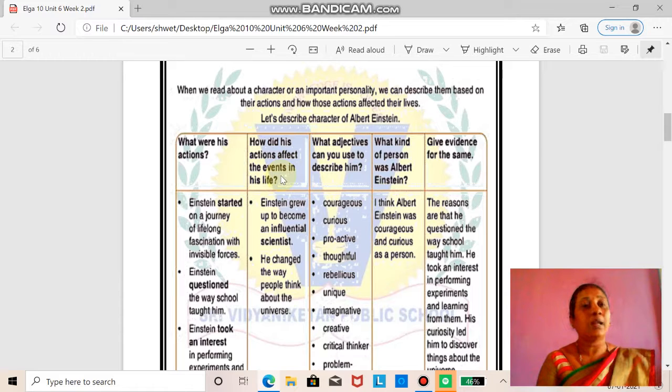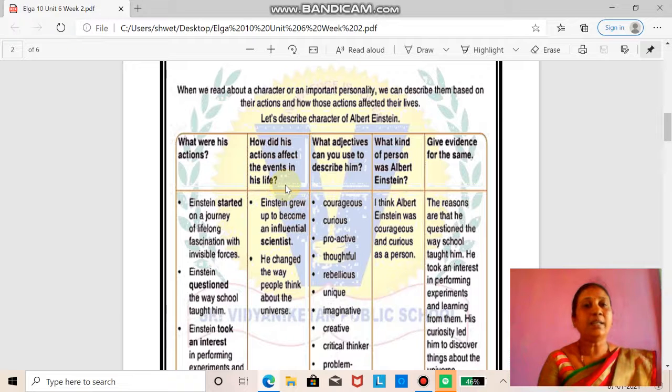He grew up to become an influential scientist. This is the one effect I took from the story which affected the events in his life.